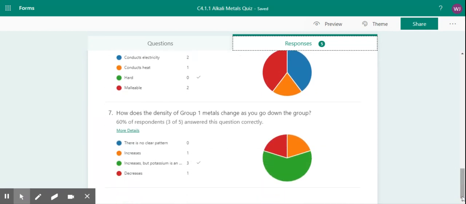Right, question 7, last question. How does the density of group 1 metals change as you go down the group? Over half of you got this right. The density increases as you go down the group, but potassium's an anomaly. There's not a way to work this out. It's just a fact that you need to learn.